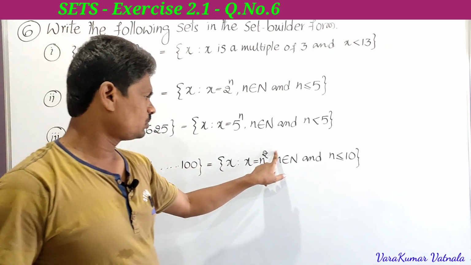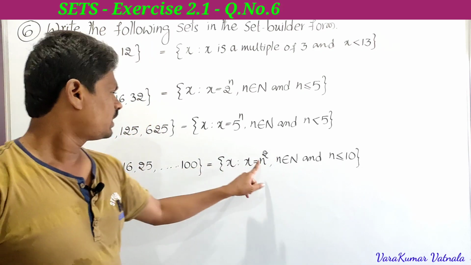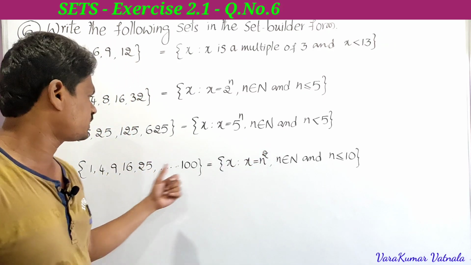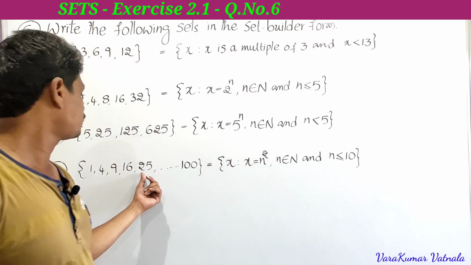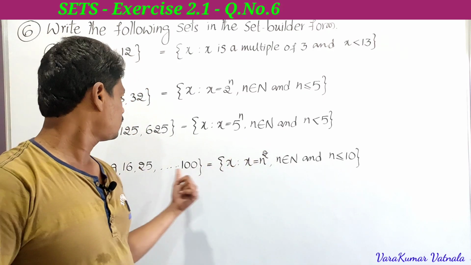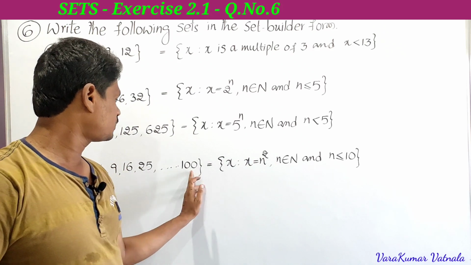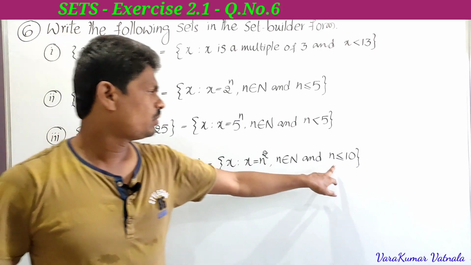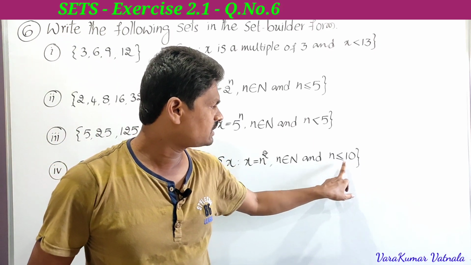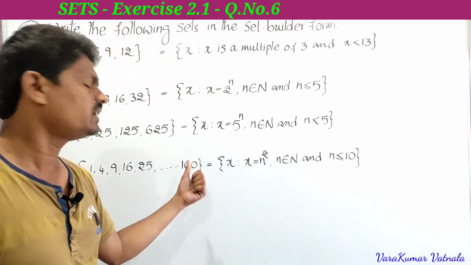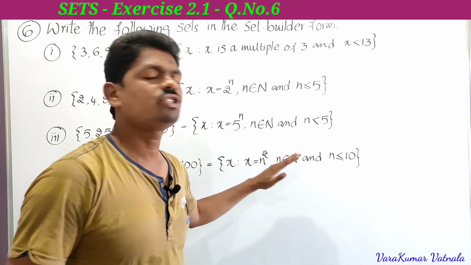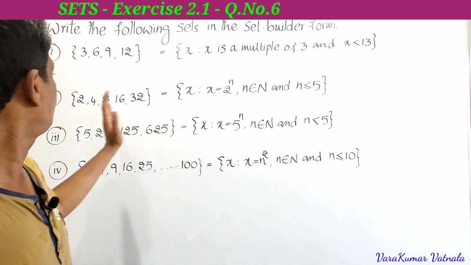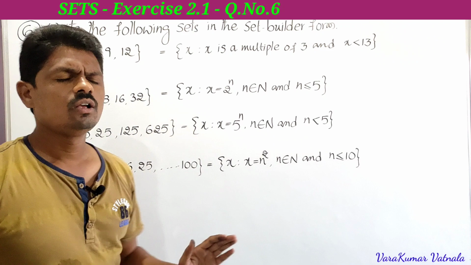If n is equal to 3, 3 square is 9. n equal to 4, 4 square is 16. n equal to 5, 5 square is 25. n equal to 6, 6 square is 36, up to 100. If n is equal to 10, 10 square is 100. We have to take up to 10 only, n less than or equal to 10, since here it is 100. So this is the set builder form of the given set.